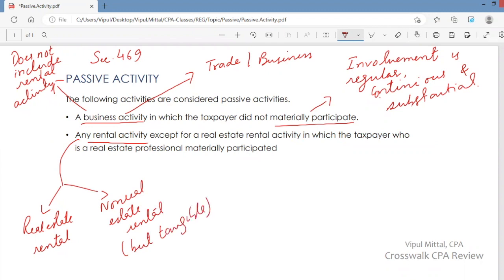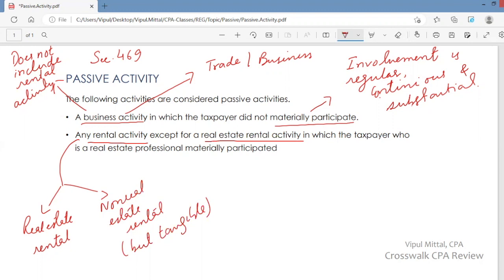It may be furniture rental or equipment rental or car rental, or it may be real estate rental. So any rental activity I'm talking about, except for a real estate rental activity in which the taxpayer, who is a real estate professional, materially participated.